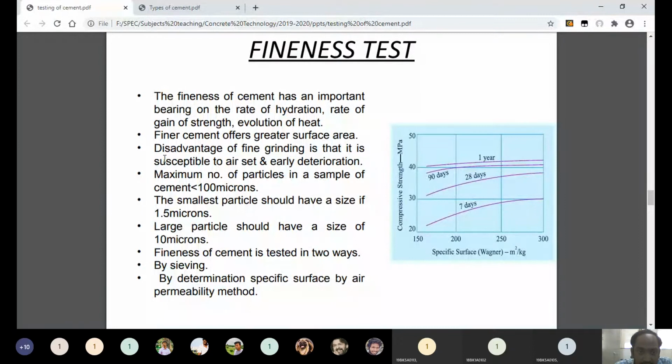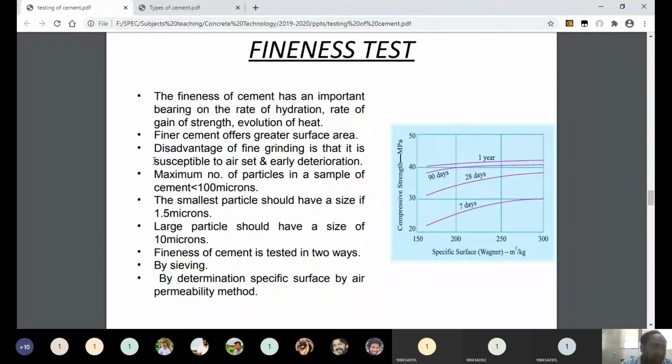So this is about fineness, and you can see finer cement offers greater surface area. Now the disadvantage of fine grinding is that it is susceptible to air set or early deterioration. This is the only disadvantage of fineness of cement. If the cement contains finer particles, then when the cement is exposed to air, it can immediately get hardened. But if the cement has good fineness, when it is mixed with water, it can give good strength.